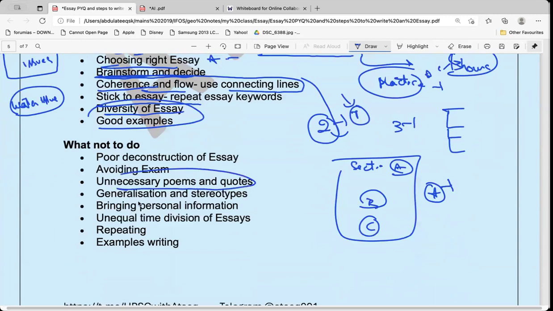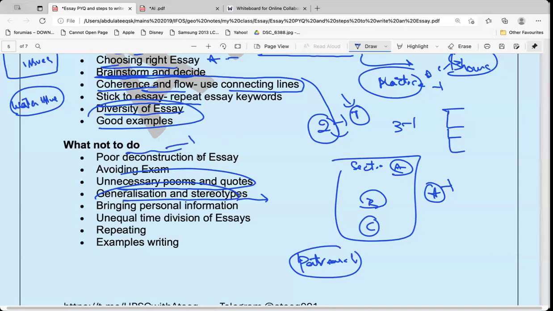Unnecessary poems and quotes, generalization, stereotypes. Like I said, an essay is your personality. If stereotypes are coming into your essay, somehow you are supporting some kind of patriarchal mindset. Okay, yes, we should do this. Yes, religion should be promoted. Somehow, if some kind of regionalism or negativity is getting displayed, you will lose the marks. That should not happen.